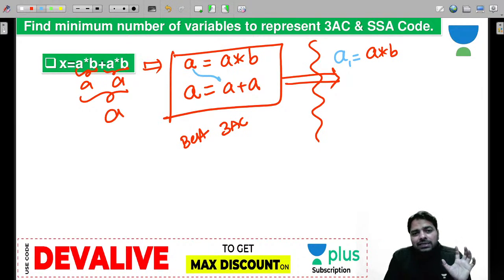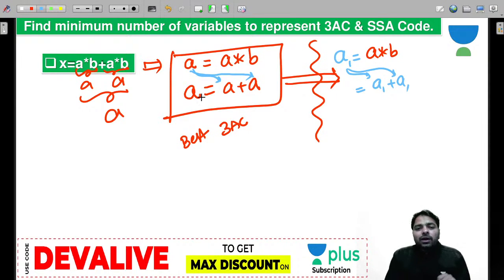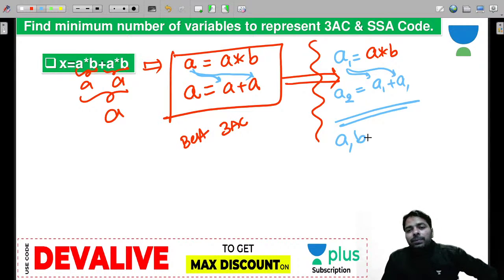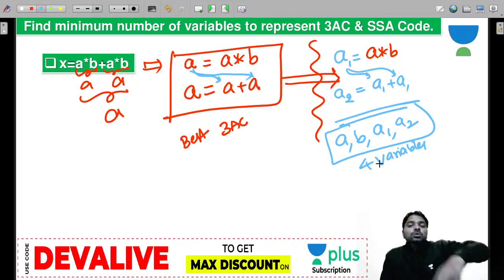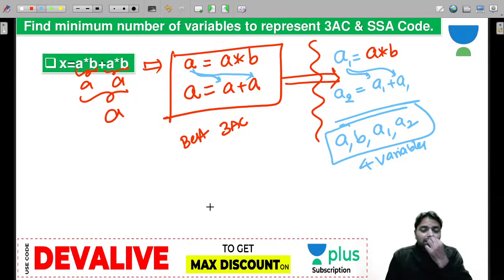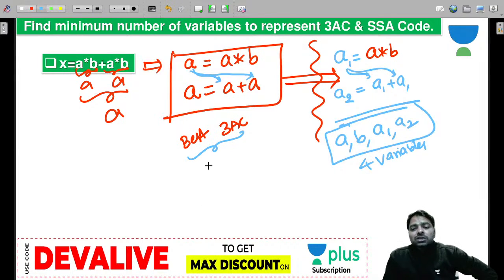Whenever a variable is renamed, you need to rename those that depend on it as well. Now a is coming again, you can't use the same a1, so now a2. So in total here, a required, b required, a1 required, a2 required, you require 4 variables in the equivalent SSA code, because you can't rewrite the same variable. Here in the best 3 address code, you just require 2 variables.